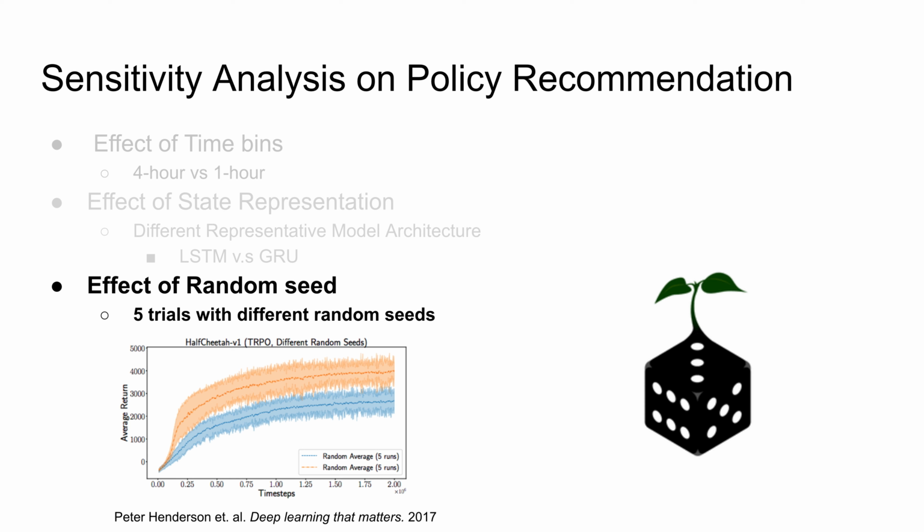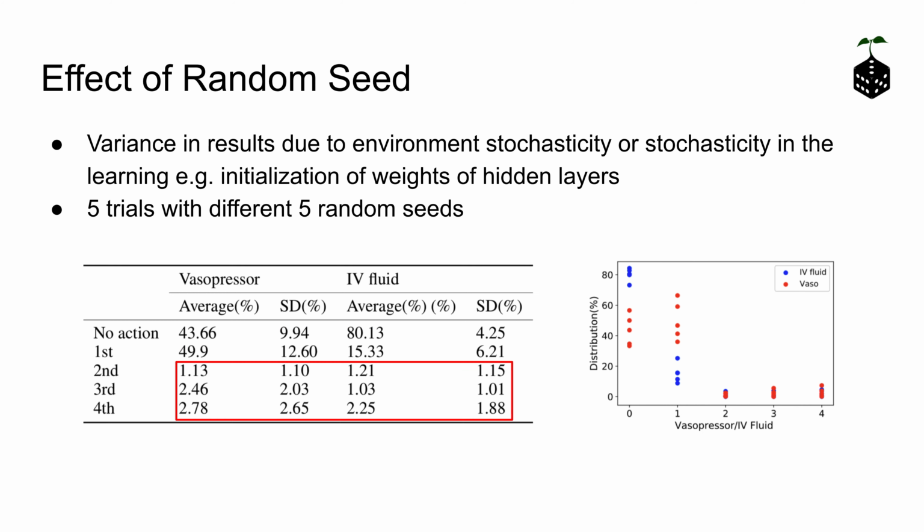And lastly, we test the effect of different random seed. As we know, different random seeds will cause environmental stochasticity or stochasticity in the learning, such as initialization of weights of hidden layers.